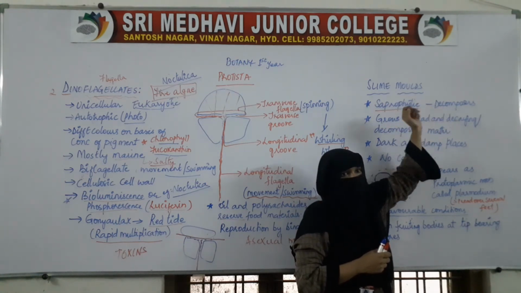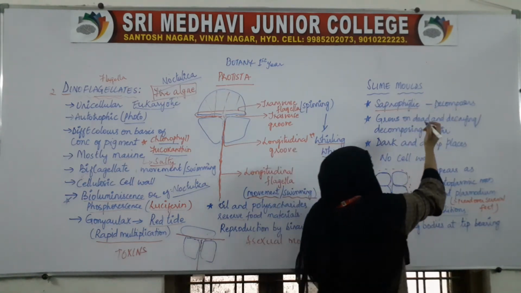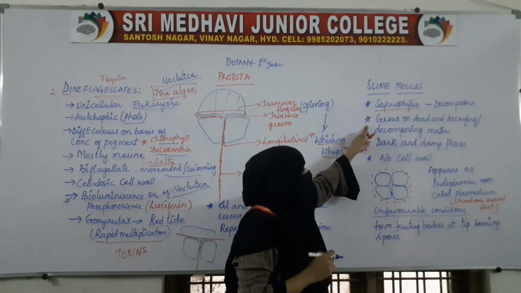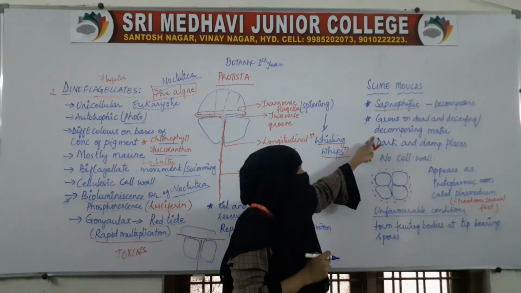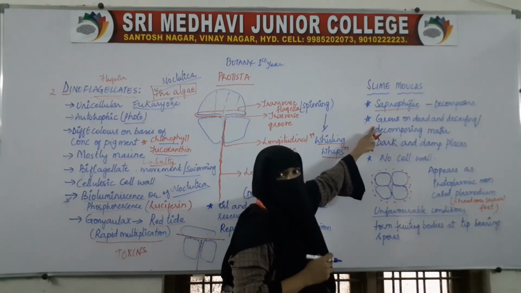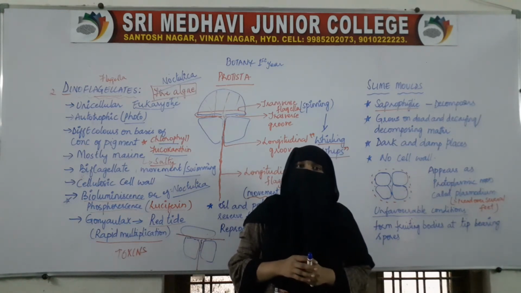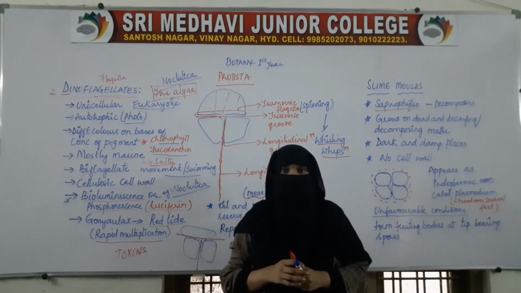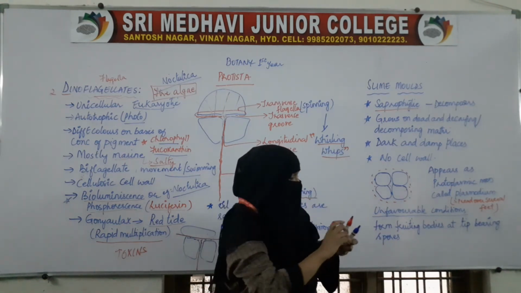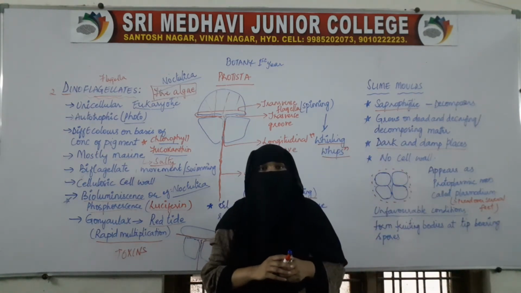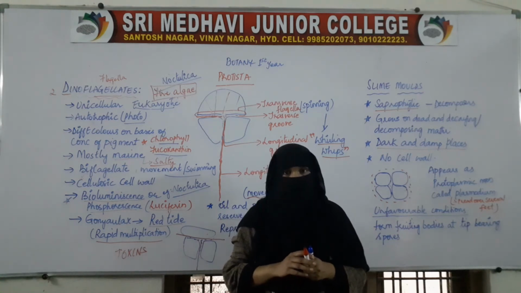That is, they are saprophytic. They are unicellular. They grow on dead and decomposing matter, and they are mostly found in dark and damp places. Their bodies do not have a cell wall.